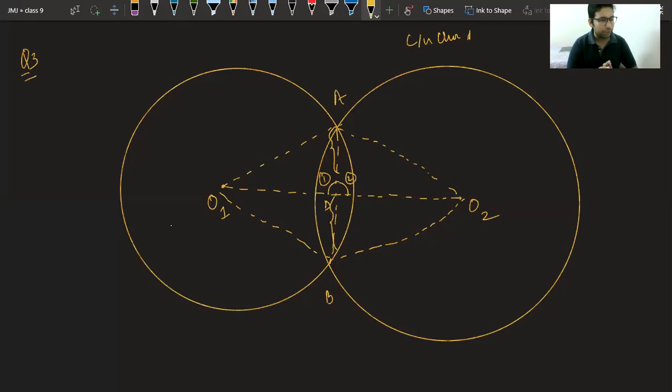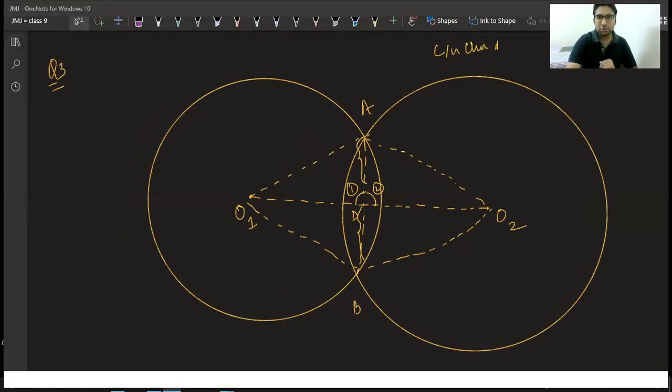Not tomorrow, on Monday. Okay, try these questions, and in coming days we will have a test of quadrilaterals and probability. We will have a test of quadrilaterals and probability any day in the next week, so be ready for that. On Monday, Tuesday, Wednesday I can take the test. So in these 2 days, try to revise quadrilaterals and probability. Okay, time is less, so let me stop the video.